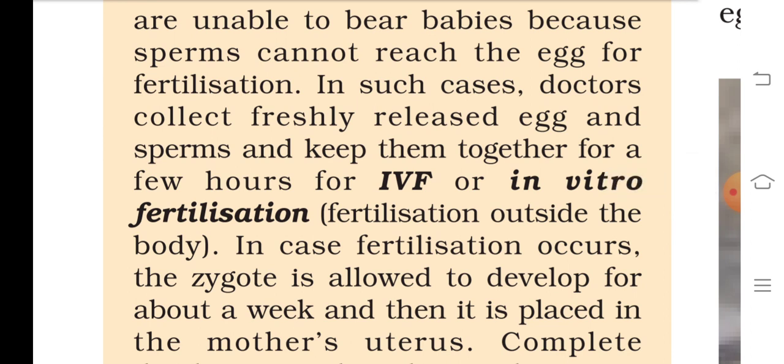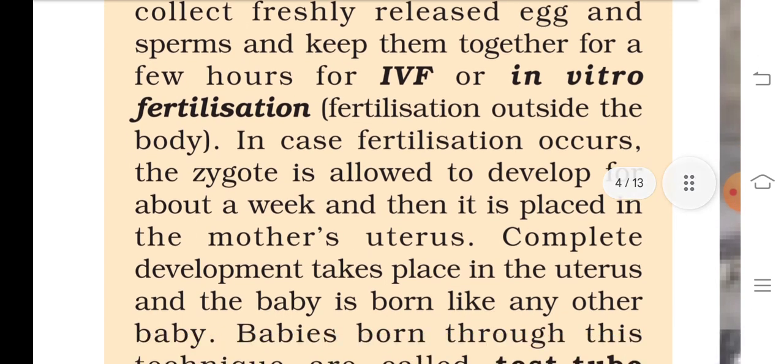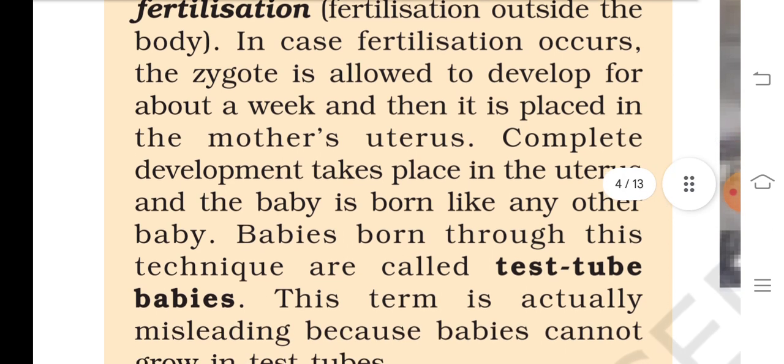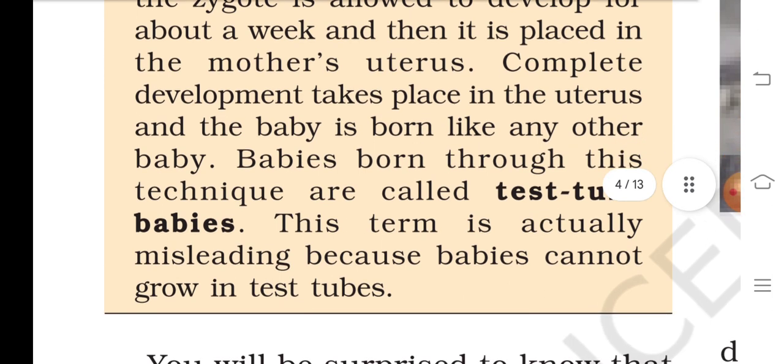In such cases, doctors collect freshly released eggs and sperm and keep them together for a few hours for IVF, in vitro fertilization, which is fertilization outside the body. If fertilization occurs, the zygote is allowed to develop for about a week and then it is placed in the mother's uterus.